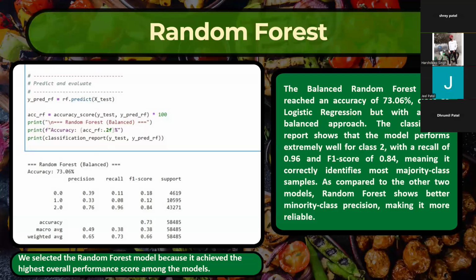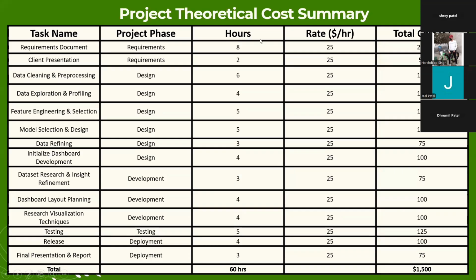Next, please. Professor, in this we're going to talk about the cost summary, and we got this data from our SharePoint because we were updating all the data on the SharePoint side. So these are all the hours and the rate per hour we have calculated, and this is the total cost as per the activity and task we did.